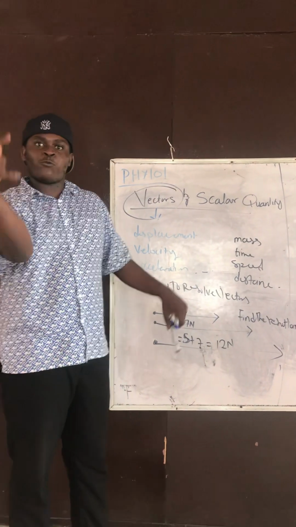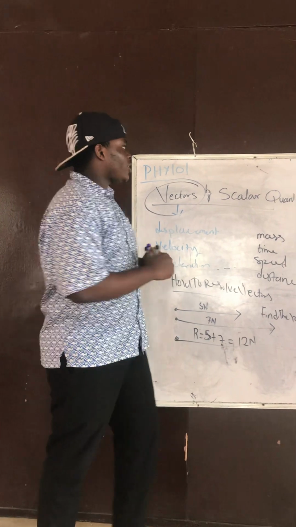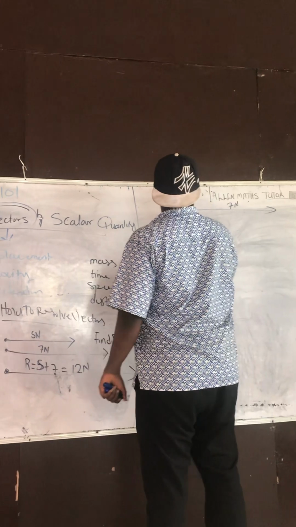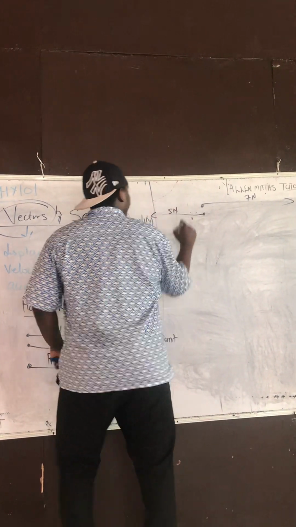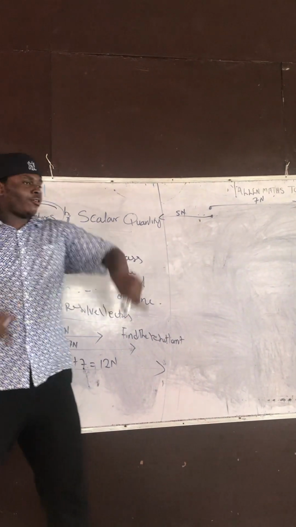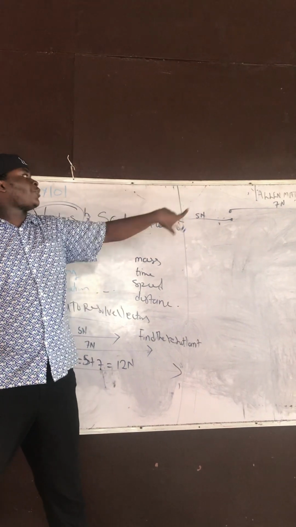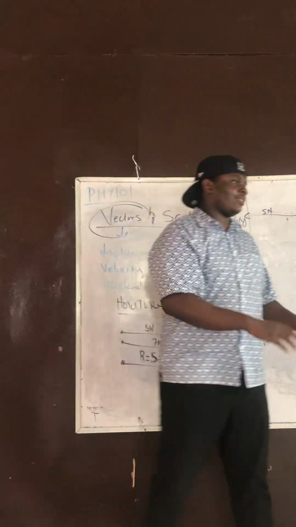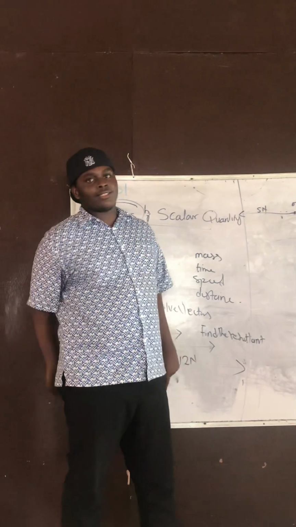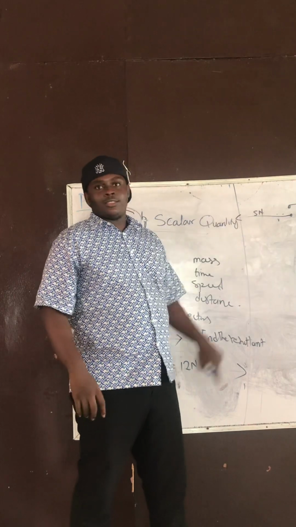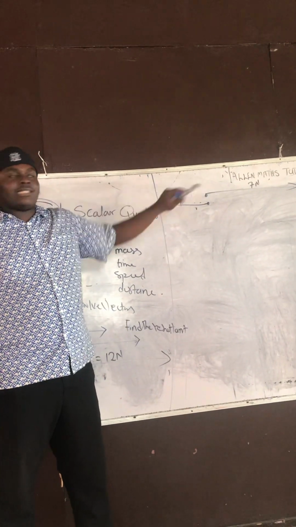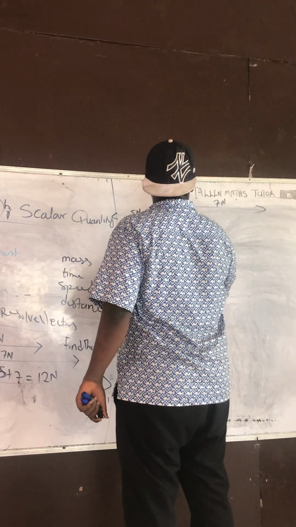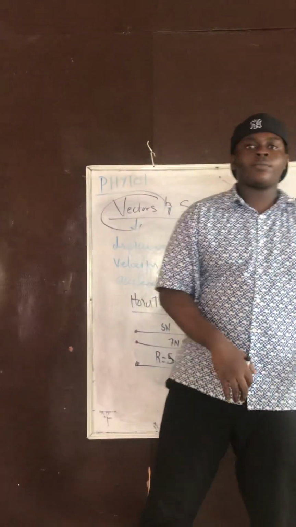Are you following me, man? So what if one is going this way, 7 Newton, and another one is going this way, 5 Newton? What will be the resultant here? I told you that if they're going like this, you subtract. So the resultant, 7 minus 5, is what? 2. Where will the direction be? It will go like this, because that's where the highest magnitude is, 7. So the resultant is equal to 7 minus 5, which is 2 Newton. Okay, follow me.